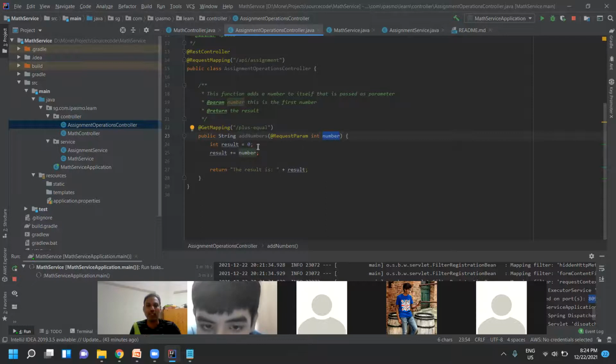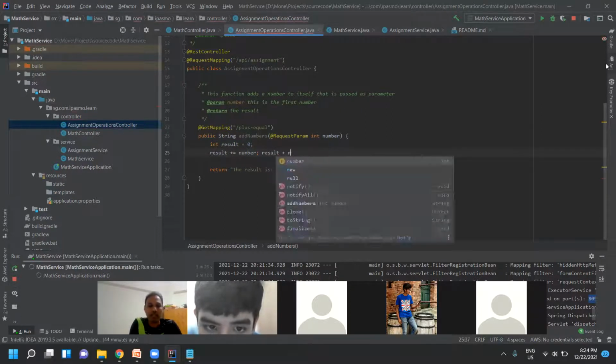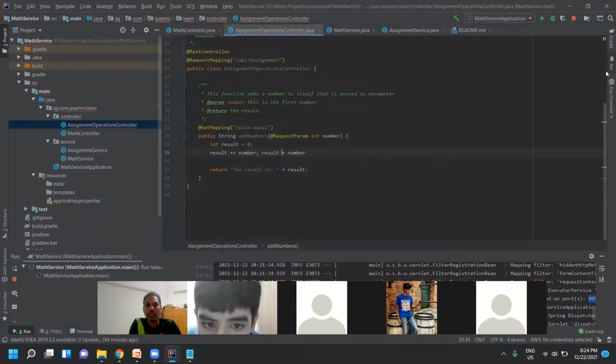You see, result is equal to result plus number. The value assigned to result is 0. The number that I'm passing from the front end is 10. 0 plus 10 is how much? 10, right? The result would be 10 only.